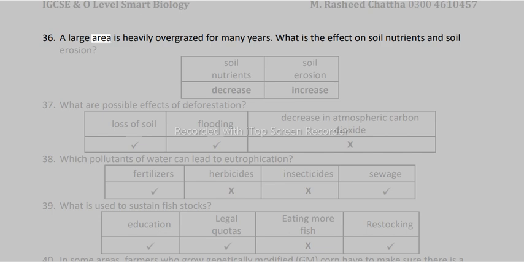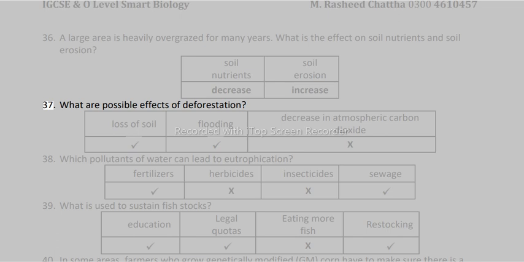36. A large area is heavily overgrazed for many years. What is the effect on soil nutrients and soil erosion? Soil nutrients decrease. Soil erosion increases. 37. What are possible effects of deforestation? Loss of soil. Flooding. Decrease in atmospheric carbon dioxide.